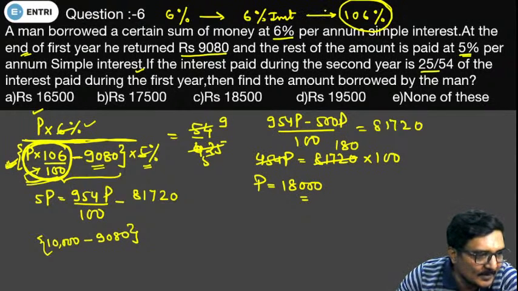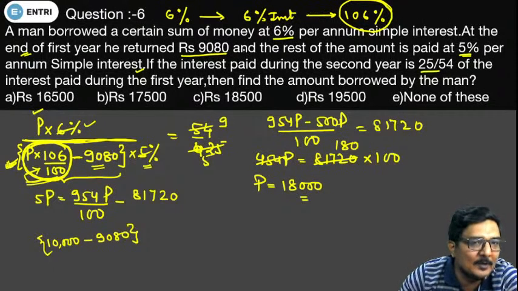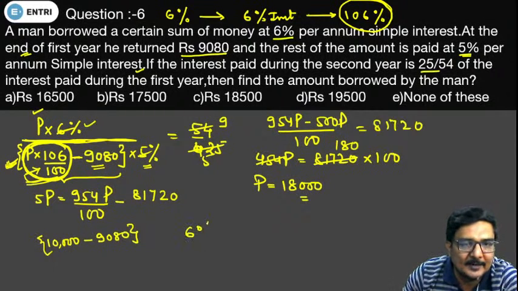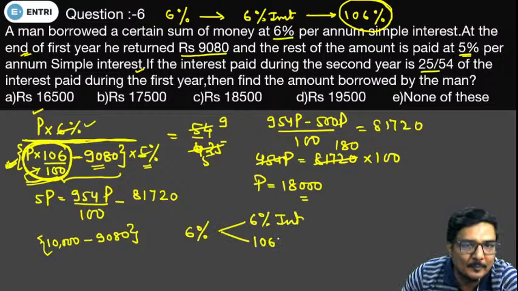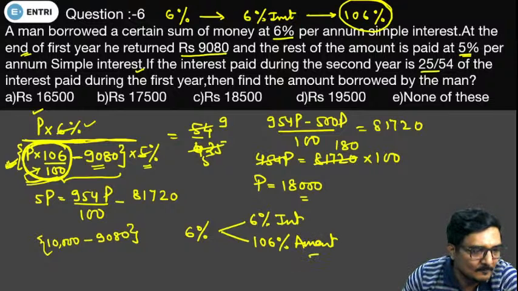Kiran Chand, hopefully have you gotten my point? If we are talking about the interest, we will be talking about only 6%. If we are talking about amount, if we are applying a rate of 6%, the interest comes out to be 6%, okay, but the amount comes out to be 106%. So this is represented by amount. Clear?